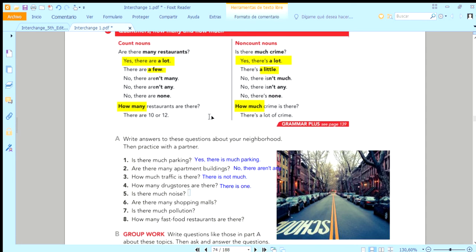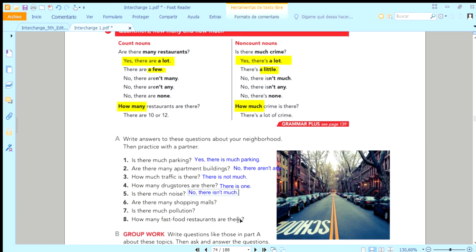Is there much noise in Floresta? Noise is singular, non-count. And I think that no, there isn't much in Floresta. No, there isn't much noise. No hay mucho ruido. Yeah, well, in the afternoon with the children, but not now. In this moment, there are no children playing outside. So no, there isn't much.